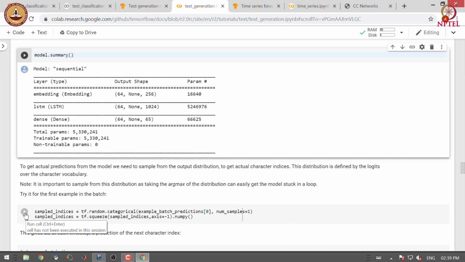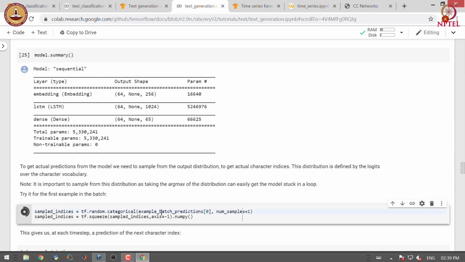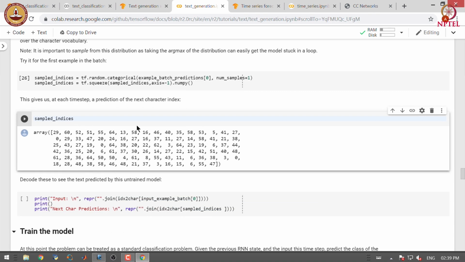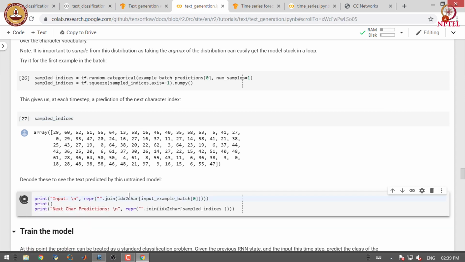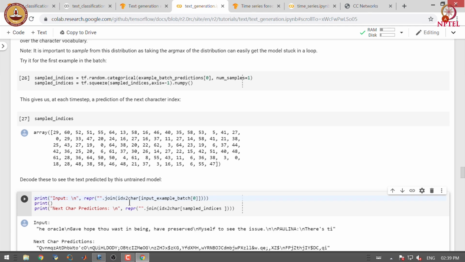Let us try the model on the first example of the batch. So, these are the sampled indices, which is a prediction of the next character index at each time step. Let us decode this to see what the model has predicted.